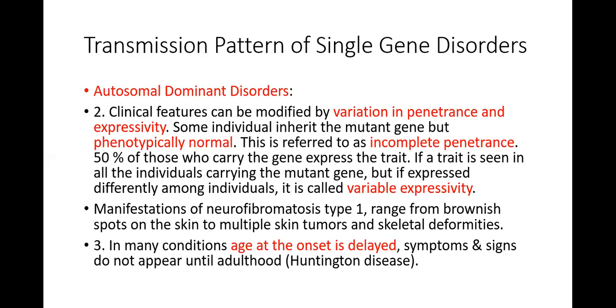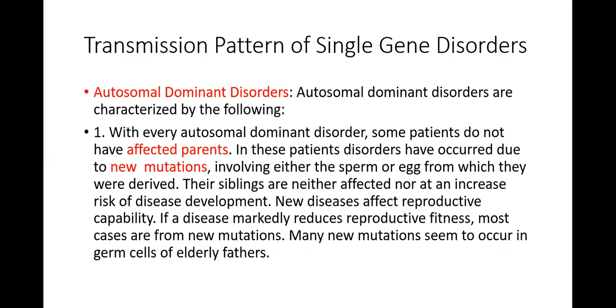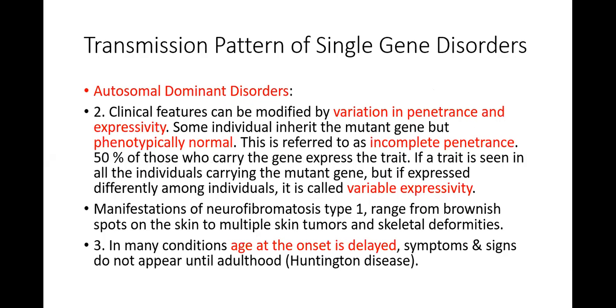Next, in many conditions, age at onset is delayed. Symptoms and signs do not appear until adulthood. And this is seen mostly in Huntington's disease. Okay, I hope this is clear. Sometimes parents are not affected, but the children are affected because of new mutation, especially in the case of an elderly father whose germ cells show mutations.